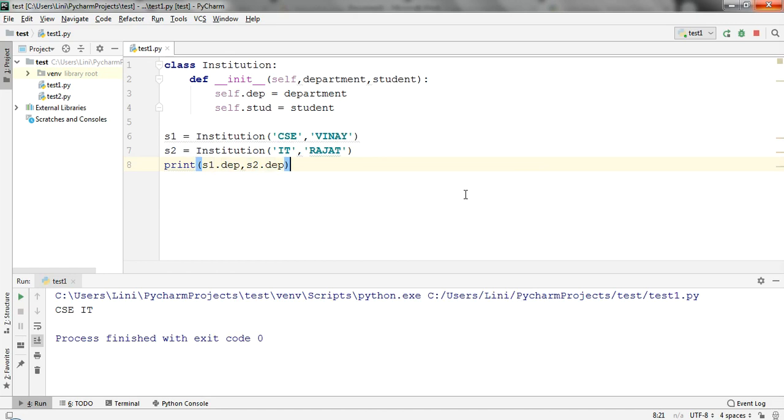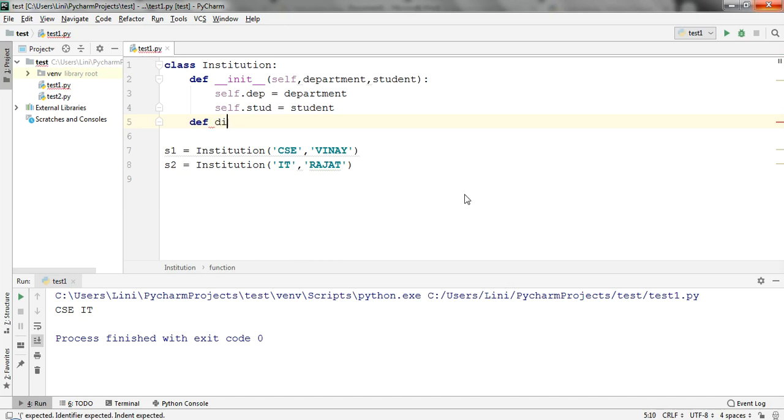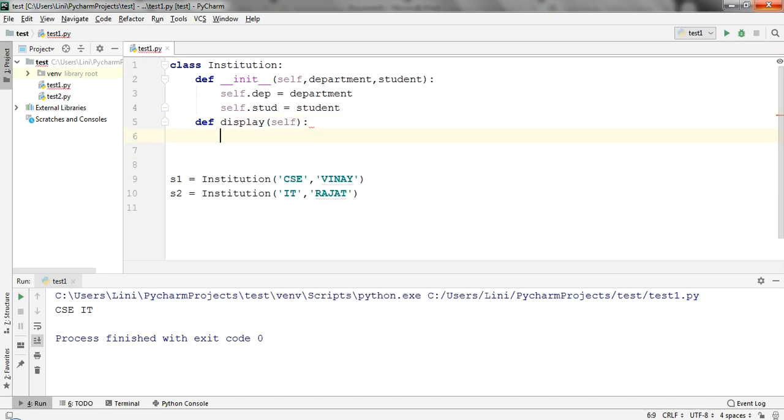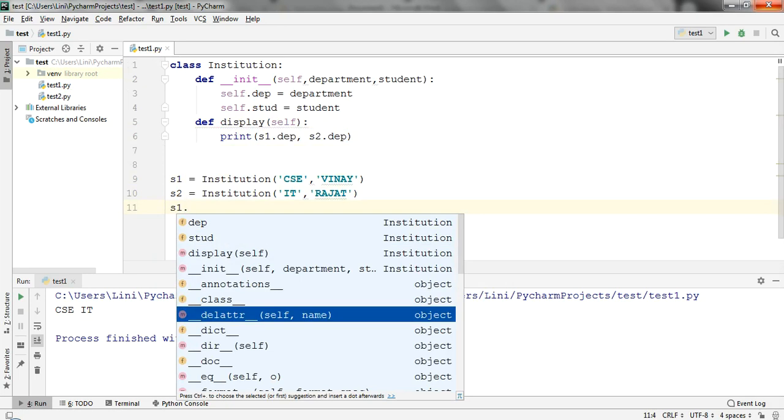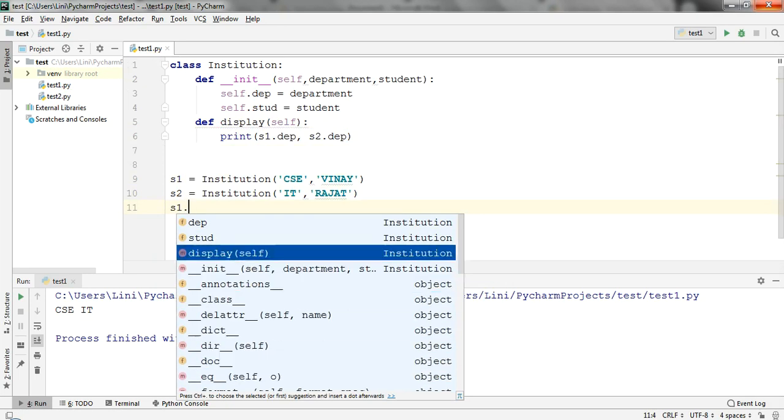Perfectly fine. Okay, now suppose I don't want to create any kind of printing statement over here. What is the other way of calling this? Let me copy it, and I can call this by creating one more method. Suppose def, I'm creating this, and here I can create the output as print. Now here what I can do, s1 dot, see, I can use the function, but I have used the method as display, so let it be this one.